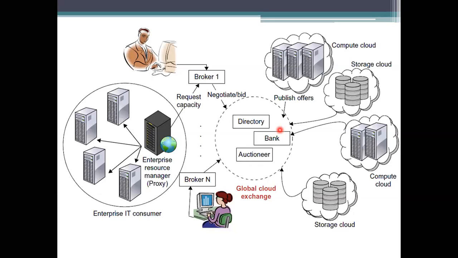Because we need to access the infrastructure which is based on virtualization technology. So these compute clouds and storage clouds that we are using are being used in different cloud platforms here. These are all connected to a global cloud exchange environment. If you want to access any information from the IT, how can this be done? I want to access information of a cloud here. What I have to do is subscribe to this cloud.